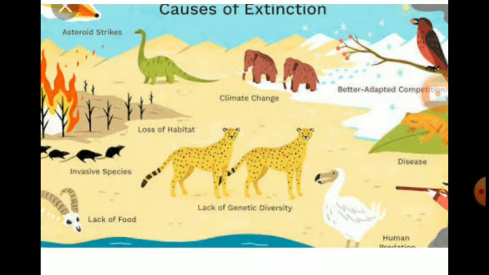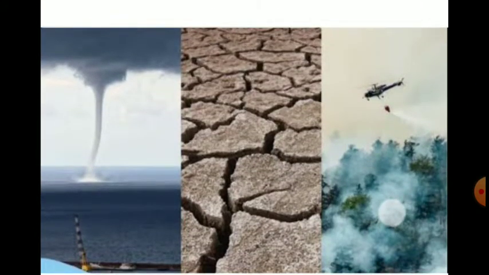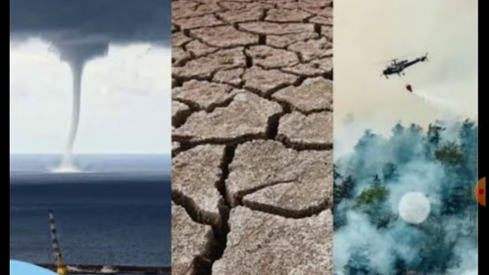Later, asteroid strikes, climate change, better adaptation, competition. Okay, so these and diseases also are some causes of extinction. And other causes also there, that is tornado, later famine, meaning drought conditions, and later firewood. Okay, wildfire, we can say that in Marathi we call it vanva.